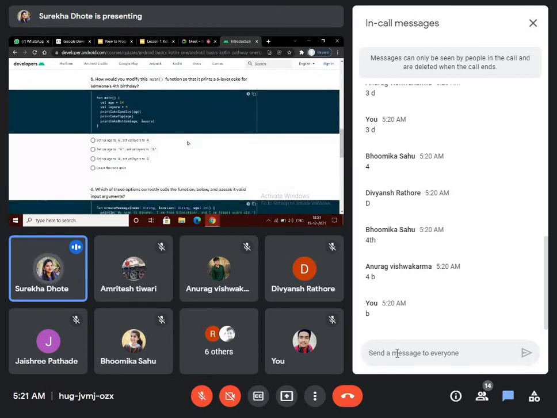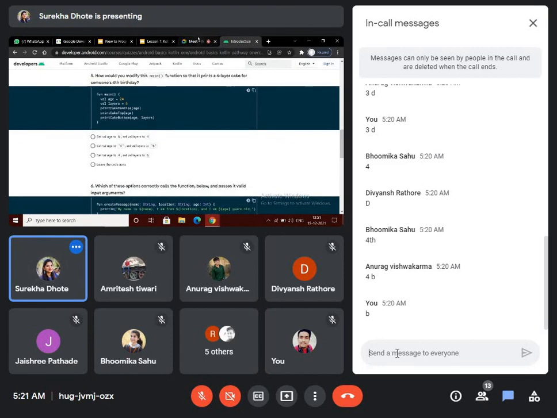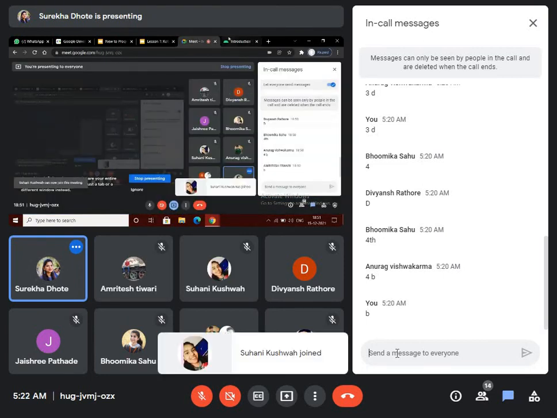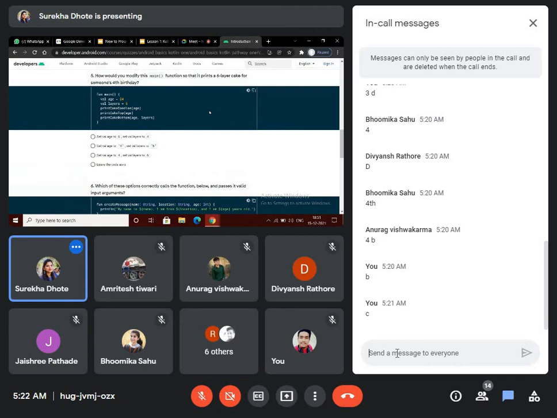How would you modify this main function so that it prints a 6-layer cake for someone's 4th birthday? val age = 24, val layers = 5. Print cake candles age, print cake top age, print cake bottom age, layers. Six layer cake for someone's 4th birthday.